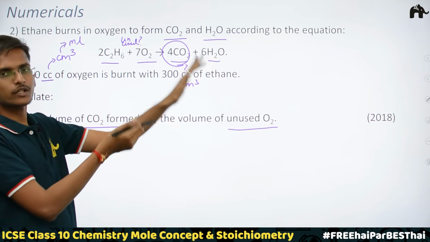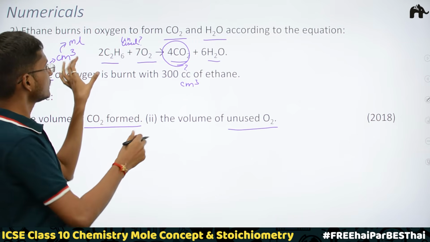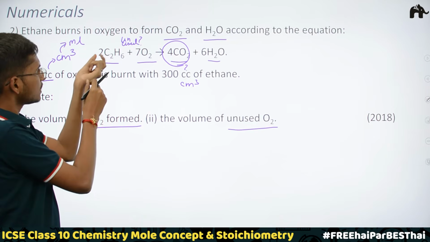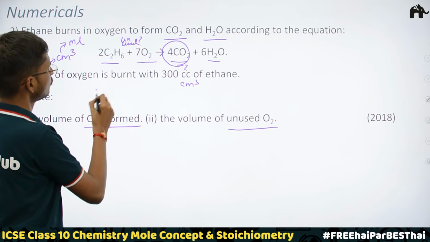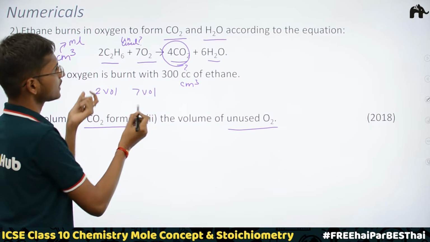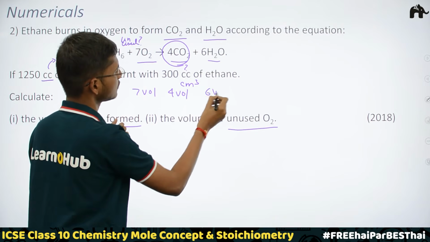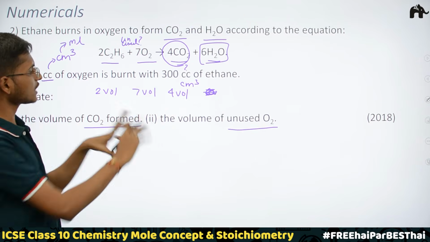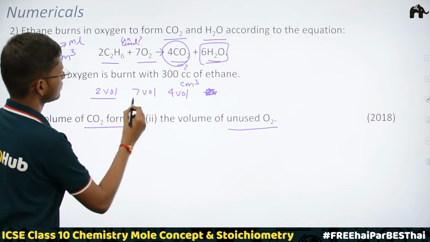You can pause the video here and check on your own. Just to save time, I'm telling you, I have checked it, it is balanced. Now the next point is, when it is balanced, the number of molecules is the same as the number of volumes. So here it is telling us that 2 volumes of ethane react with 7 volumes of oxygen, and they form 4 volumes of carbon dioxide and 6 volumes of water. But we should not deal with water, first of all, because it is not asked in our question. No need to go into the water part. So here we go.